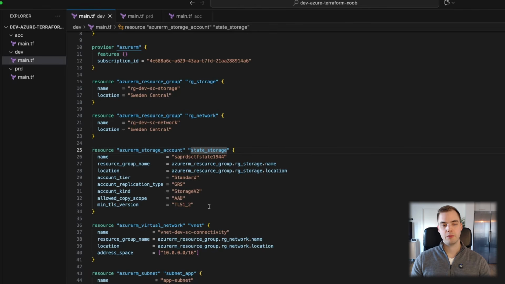However, as I've learned the hard way, you should never have Terraform create or manage anything that has to do with the state. The state resources, whether that be the storage account and container or whatever it is, should always be created outside of Terraform, or at least outside of the current working Terraform code base. Because if you're in a scenario where the code is broken, or where your state resources are broken, or any combination for that matter, you could find yourself in a situation where you're essentially locked out of your config. And that's not a situation we want to be in, so I wouldn't recommend creating any resources in Terraform that are going to be used to handle your state.